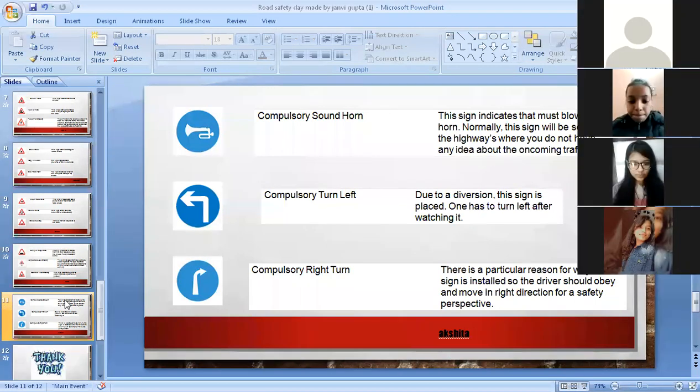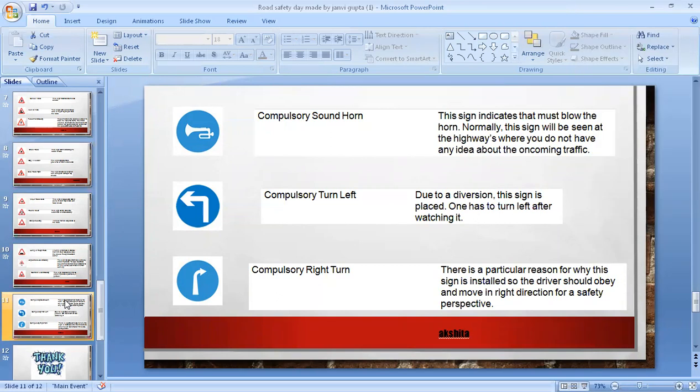Compulsory right turn. There is a particular reason why this sign is installed, so that the driver should obey and move in the right direction from a safety perspective.